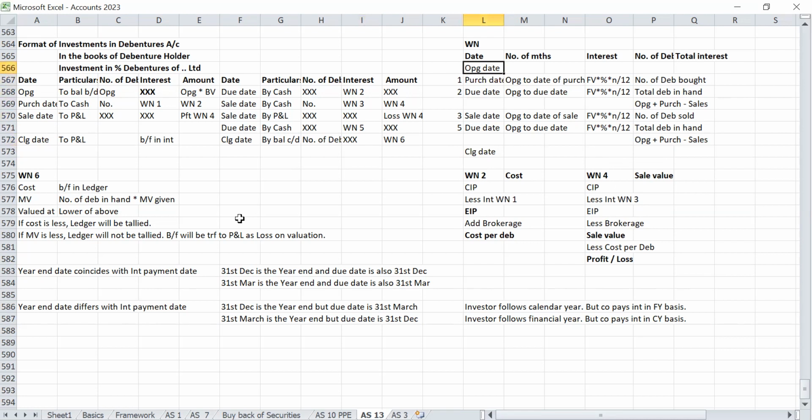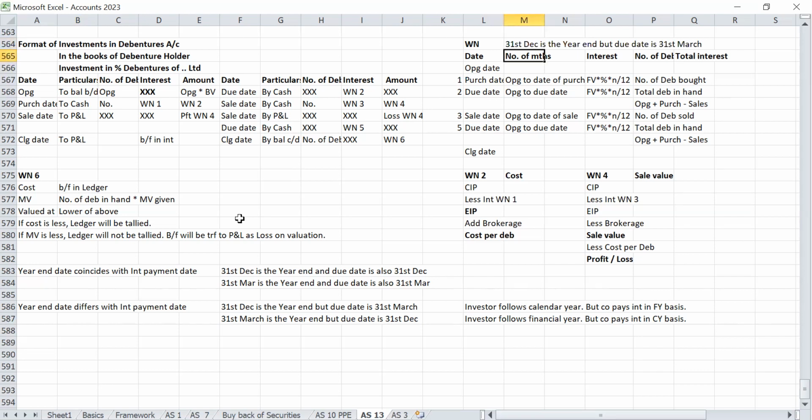For example, opening date. Let me explain with an example. Generally, let us assume the year end date is 31st December, but the due date is 31st March.